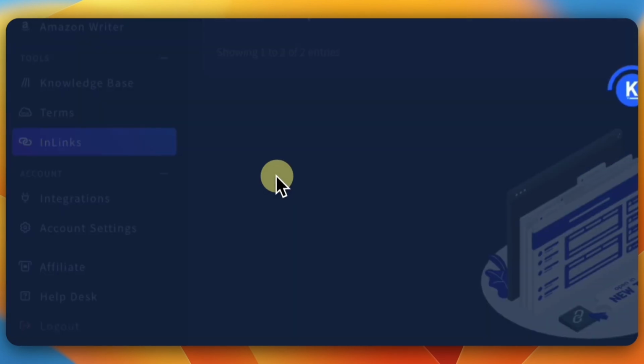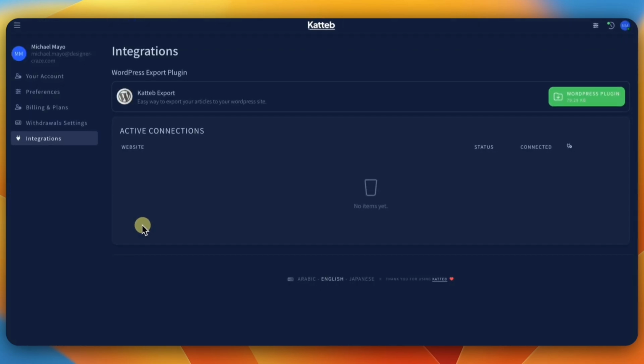Integrations, okay? So the integrations is pretty cool because you could integrate this into your WordPress. And the great thing I like about this is that it has its own plugin. So you can download the plugin, upload it to your WordPress, and then once you finish your blog, you can integrate it into your WordPress website. Mine is not, I don't use this to integrate it because again, I use a second tool for my workflow for my blogs.